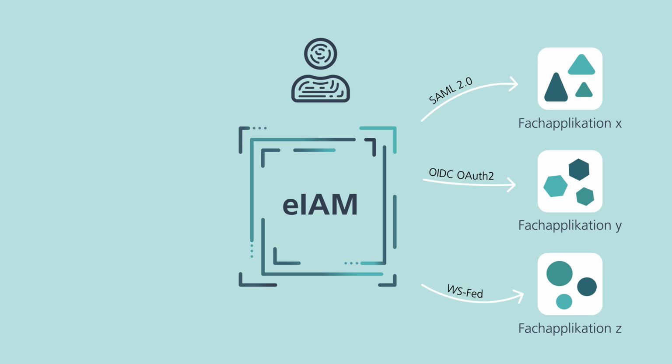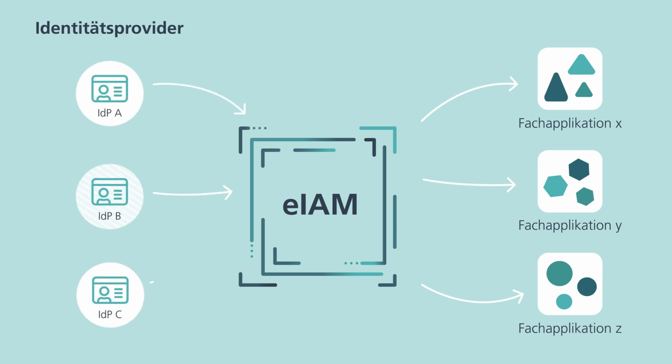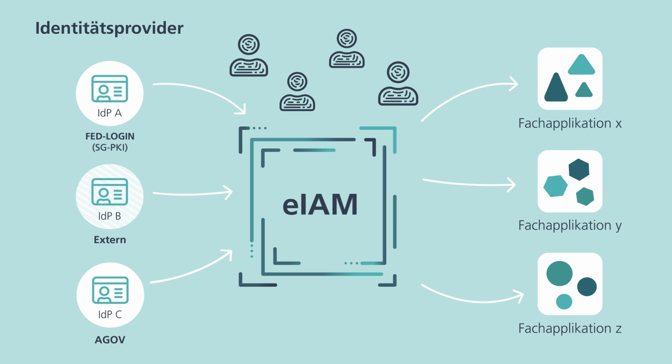EIAM obtains the electronic identities from internal and external ID providers, or IDPs. Some IDPs are administered by the Federal Administration, first for electronic identities of federal employees, and second for the e-government identities destined for private individuals outside the Federal Administration. The e-government identity provided by the Federal Administration is called ARGOV.